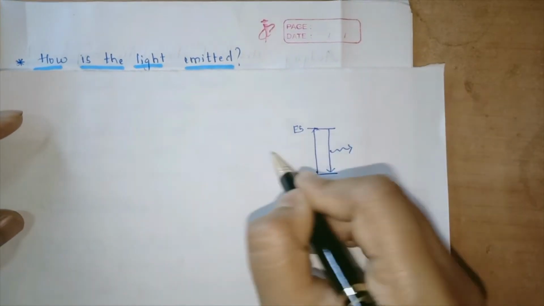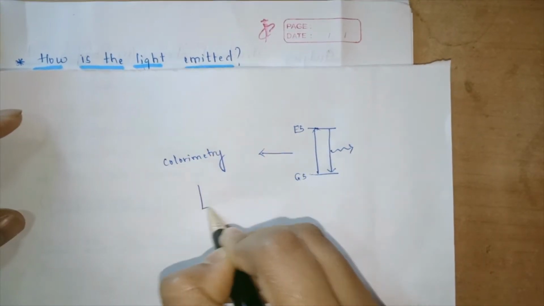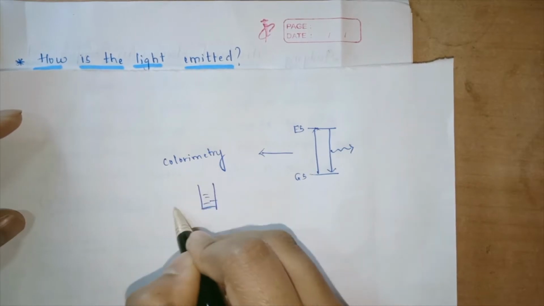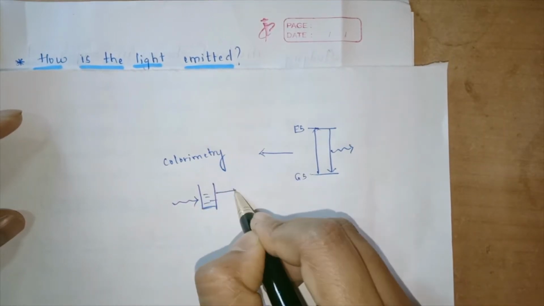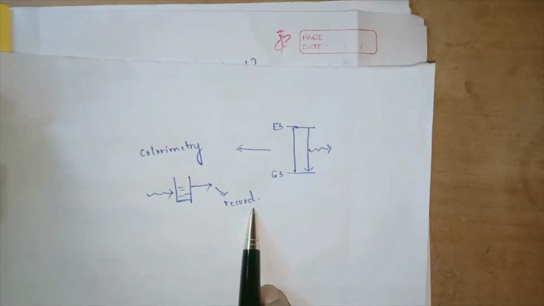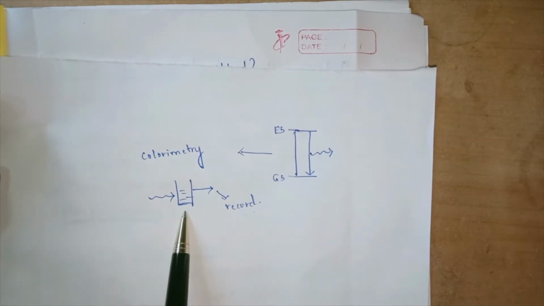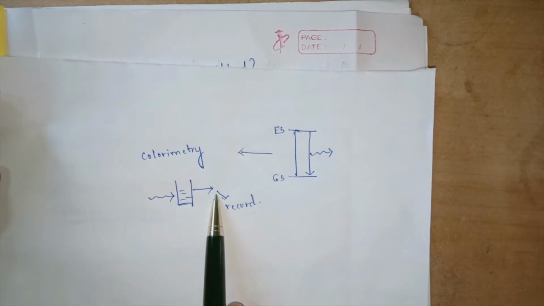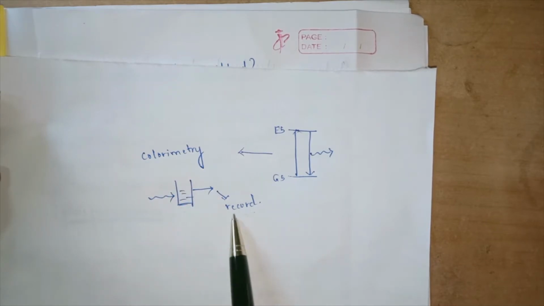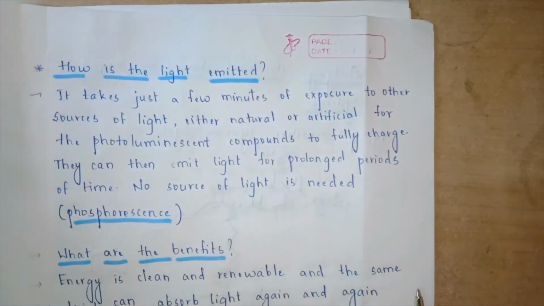This can be related to the concept of colorimetry. What you do in colorimetry is you have a cuvette with some solution, and when light is shined on this, some light is emitted out and we record this light. This is what is happening in general fluorescence and phosphorescence. In colorimetry you shine some light on the solution and some light gets emitted. This follows Beer-Lambert's law, and this particular light which gets emitted is recorded in the readings.